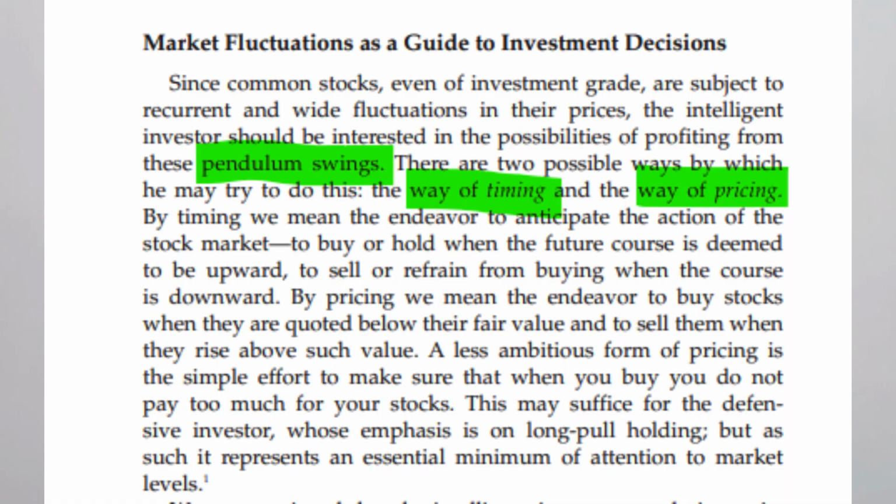The wide swing may happen to indexes or individual stocks also, but the investor should be aware of how to make profit in it. Graham says there are two ways one can make profit: by timing the market or by pricing the market. Now let us see what timing the market is. Graham says the market is behaving like a pendulum swing. It will go up, come down, and go up and come down. Timing is nothing but the investor being ready to buy the stock or index at the low and sell high. It is nothing but the buy low and sell high method.